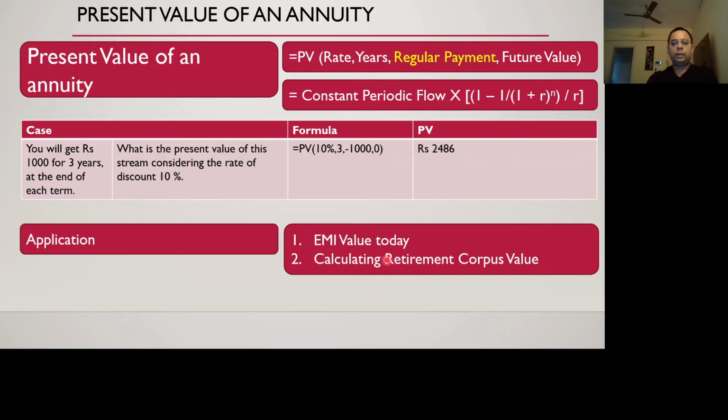And then calculate the retirement corpus value. Because at retirement, we'll have an amount of X crore, and from that X crore, if you continue to get money at an FD interest or any other interest, how much will you need at that point of time as retirement corpus? That can be estimated using these methods.